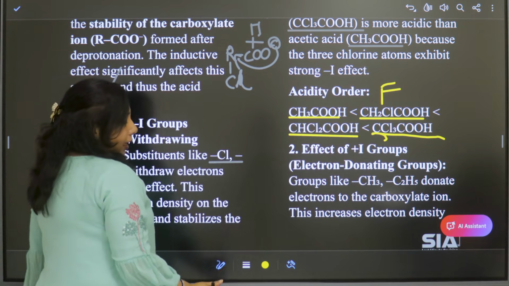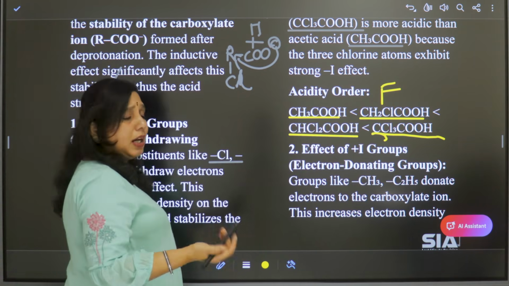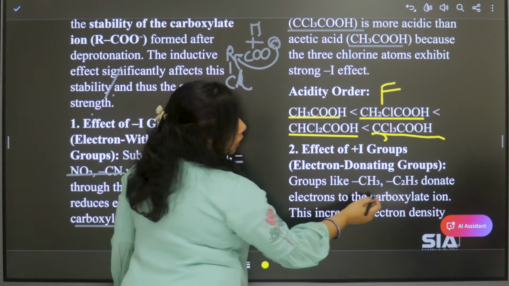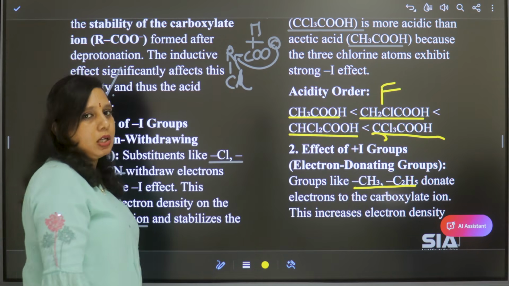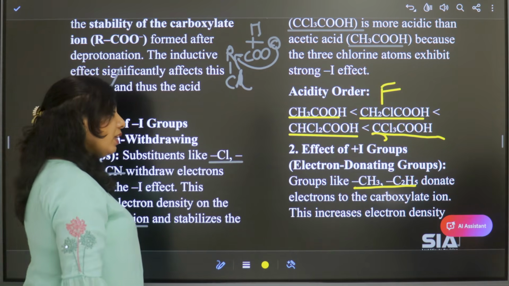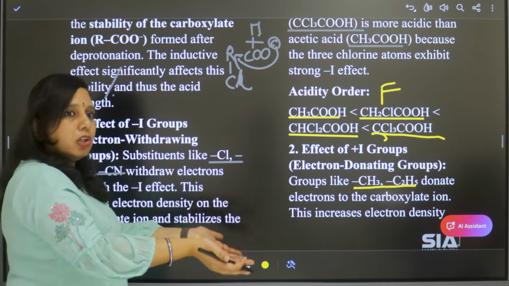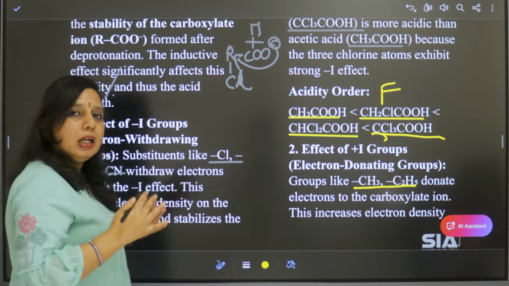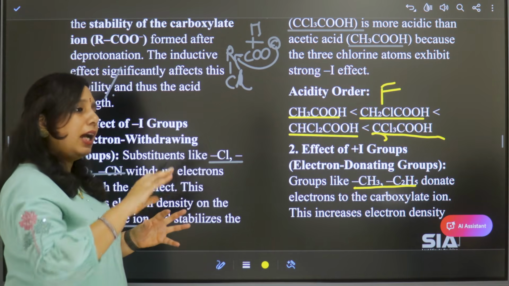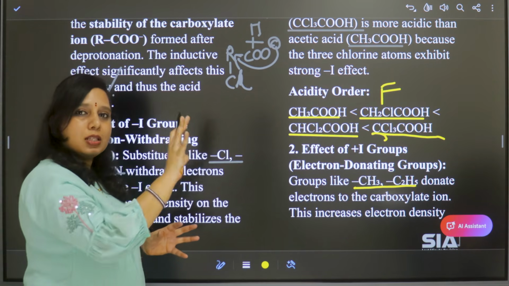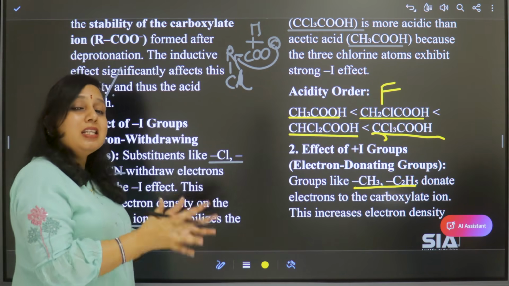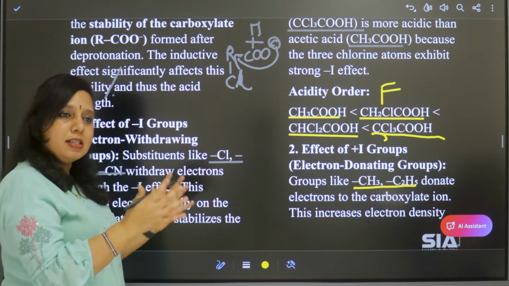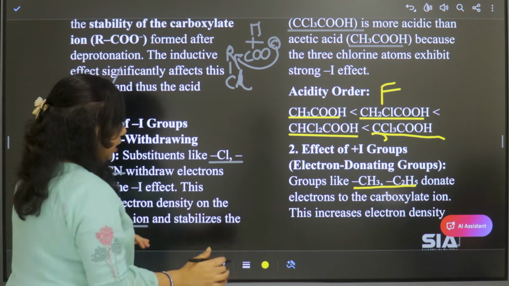Then the effect of plus I groups, the electron donating groups. Donating groups means alkyl, ethyl or methoxy groups. These groups donate electrons to the carboxylate ion. Because of that, there will be more electrons around the carboxylate ion. So this destabilizes the carboxylate ion and hence the acid becomes weak.